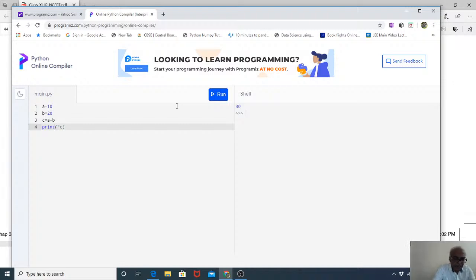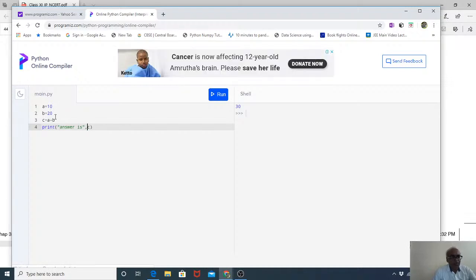The answer is clear, and I have closed this one. Then what I will do is put a comma. You have to use this comma to separate this sentence, this answer, from the C variable. C is a variable which is going to carry the value of 10 plus 20.